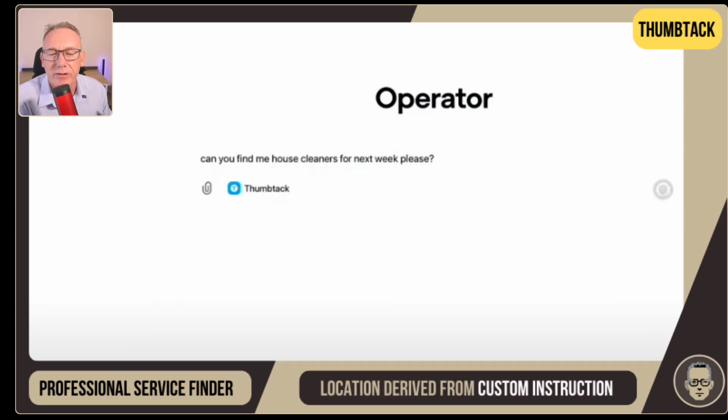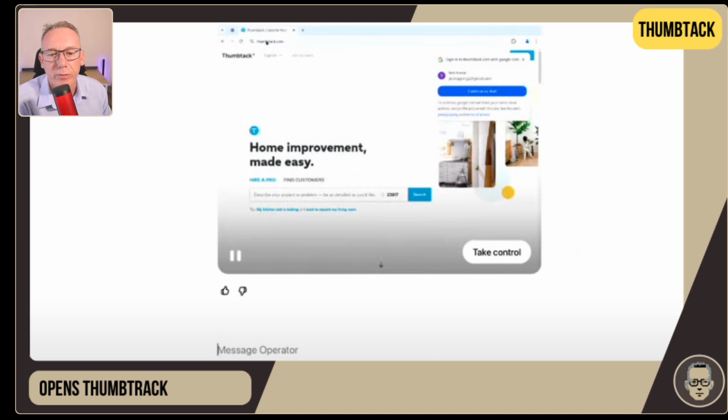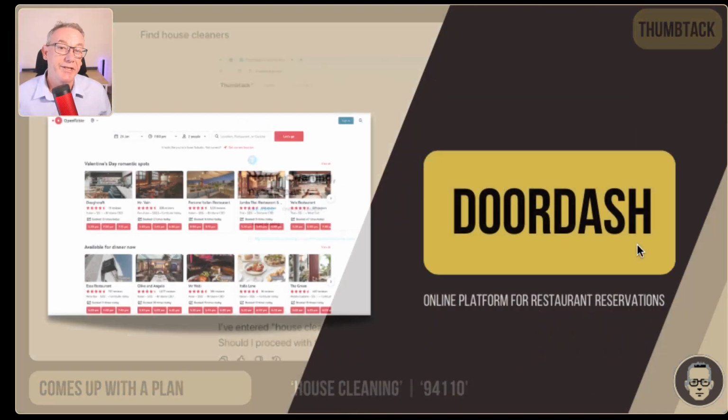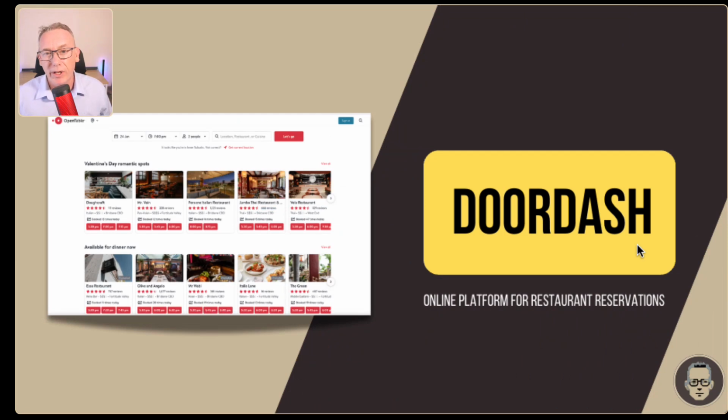From that point, it's derived certain information from the custom instruction that we saw before, and then it's gone into interacting with the Thumbtack website. From there, it's automatically filled in house cleaning and 9410 and allowed the user to move on from there. The next example allowed us to look at a complex prompt.